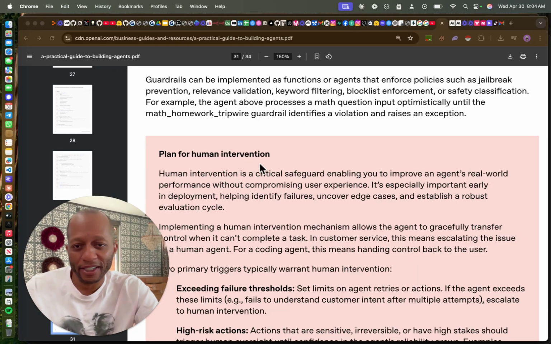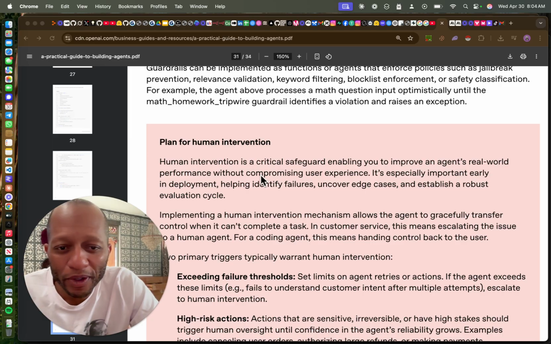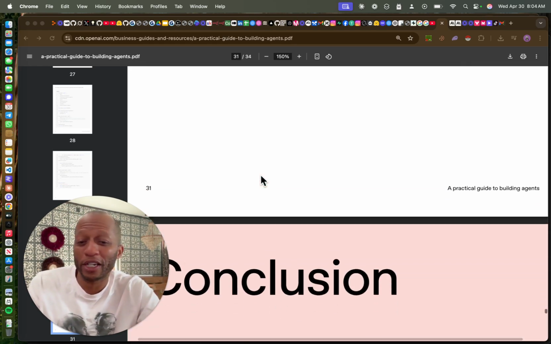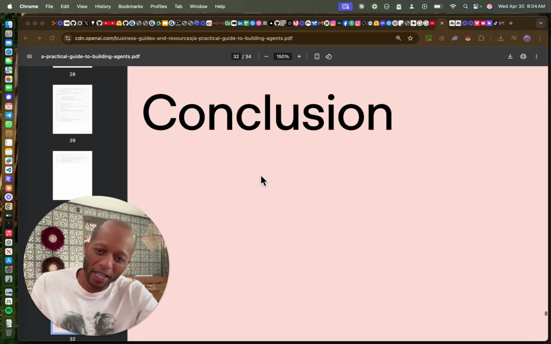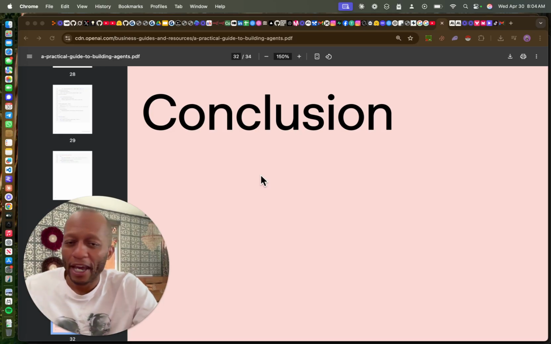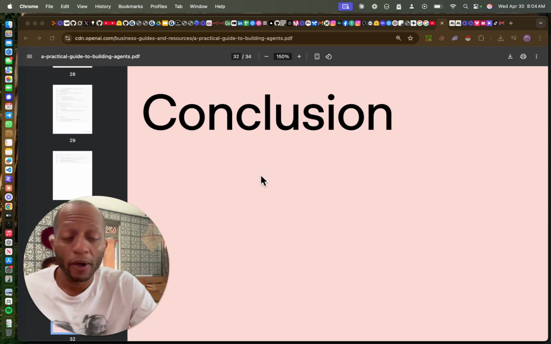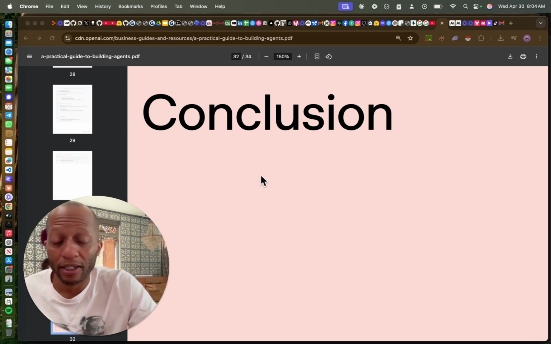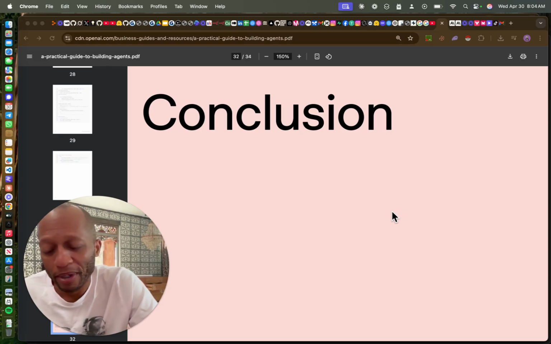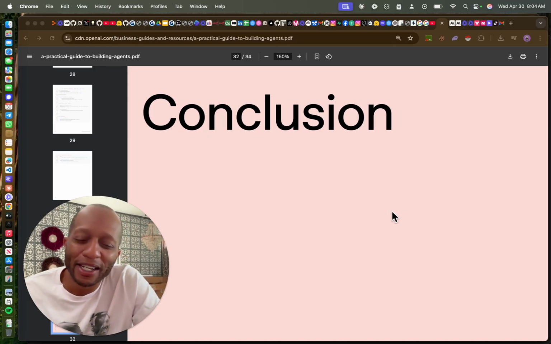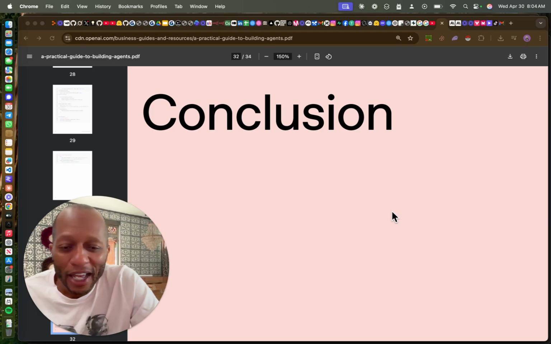Plans for human intervention. Human intervention is a critical safeguard. That's one of the biggest. That's why you always need a human in the loop at this point. As much as I would love to think AI can operate by itself, it can't fully yet, because not everyone of us has the compute power. Some do, and those guys that are running it, they're awesome. People like us, that next tier, we have to just use what we're being doled out. And if you have access to some other cool stuff, like myself, then you are able to access a little bit more autonomy.